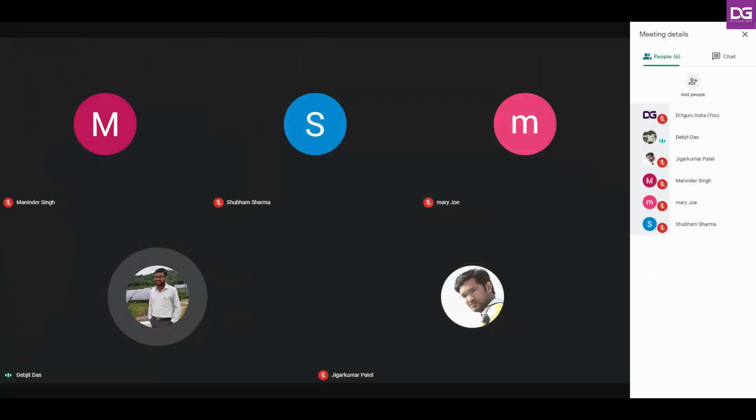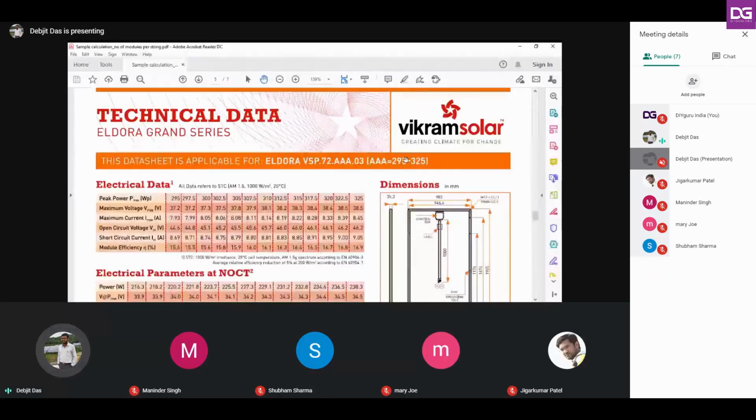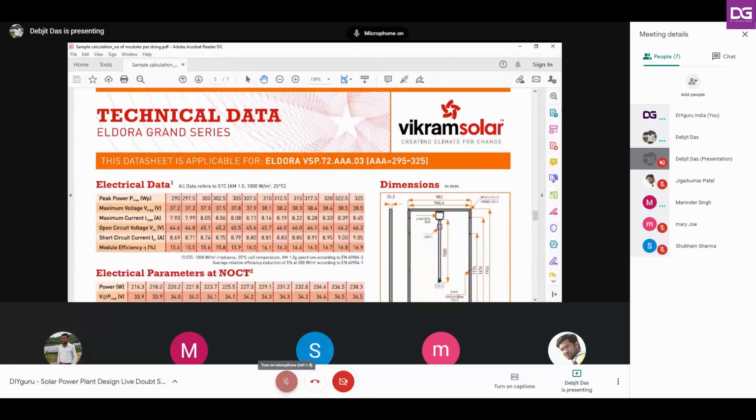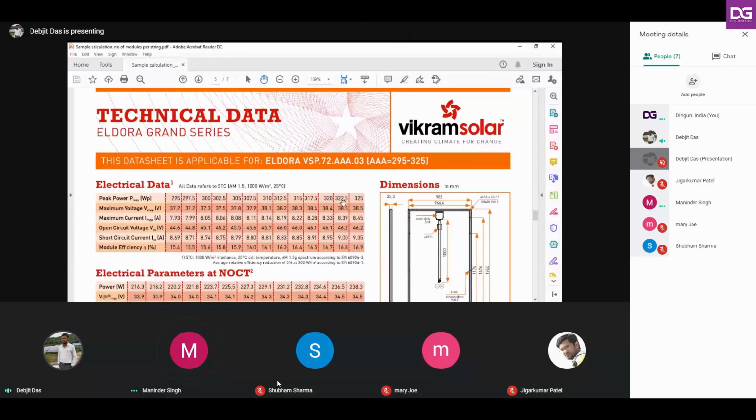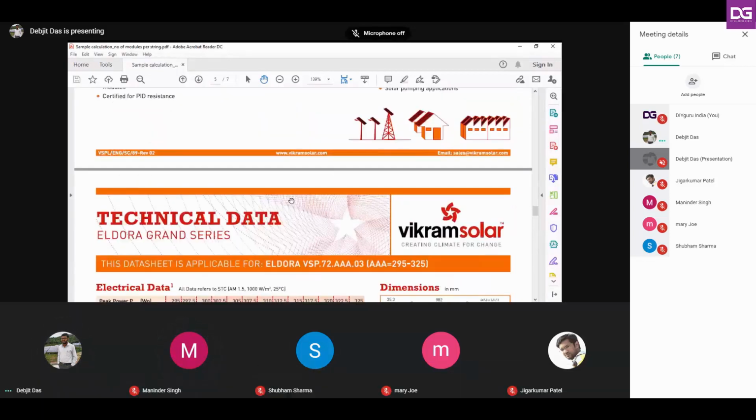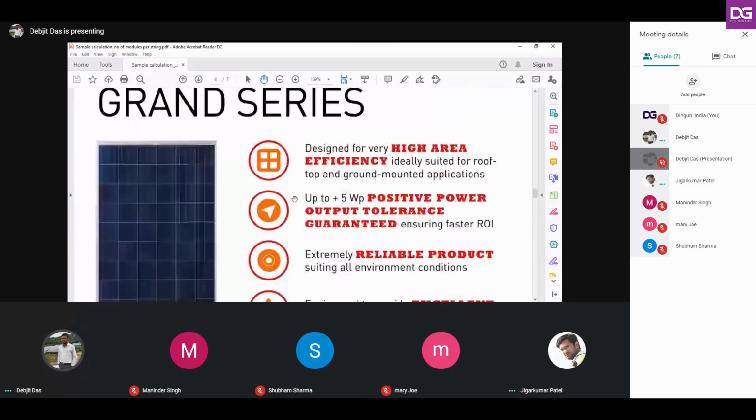Since you are in module 6, you haven't come across the data sheet of the modules and inverter. So let me share my screen so that I can show you in brief. Is my screen visible to everybody or not? Yes, sir, visible. Okay, so just see this one.